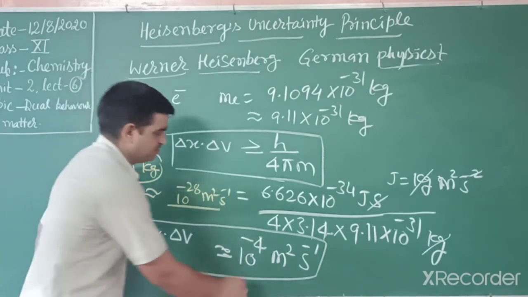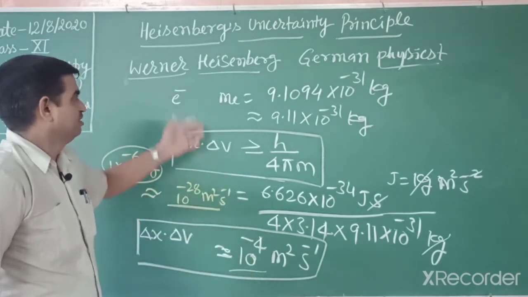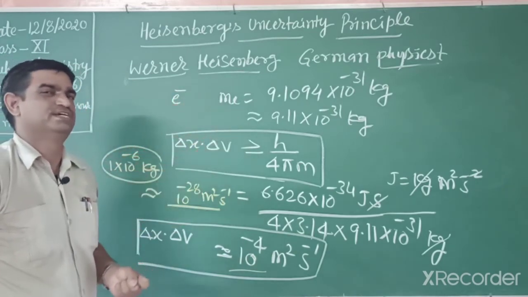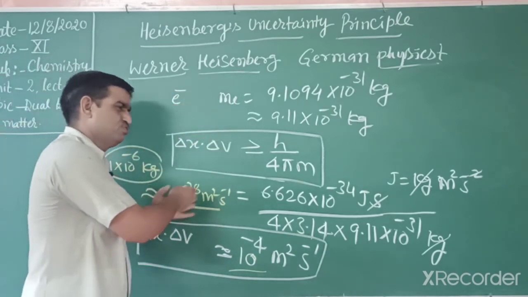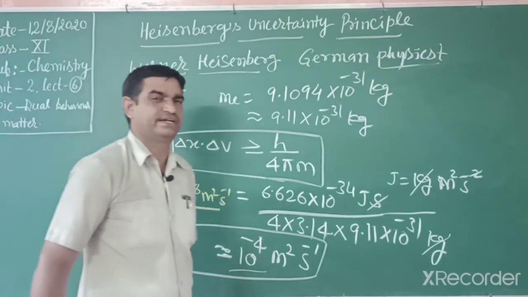But this we can't neglect. This is a higher value. So for an electron we can't find a fixed place. The small value means the object remains in the same place, negligible, but this one is not negligible.